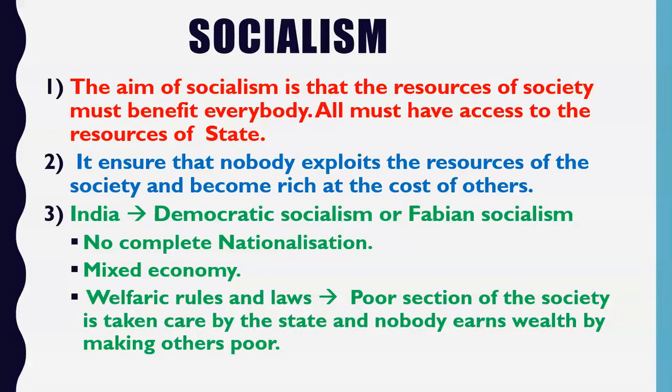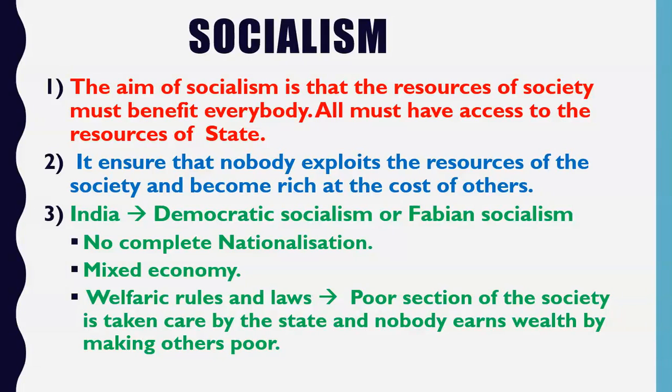Socialism means there should be ownership of the entire society over the resources of society. And government is the representative of the people, meaning the entire society. So all the resources of the country were owned by the government, and all the companies were in the hands of the government, meaning there were no private companies. Today we know there are many private companies in India, but at that point of time there was no private company in USSR. All the companies were government owned.